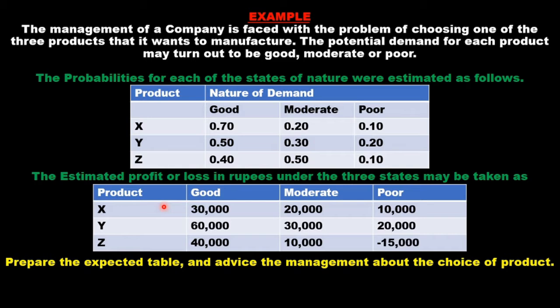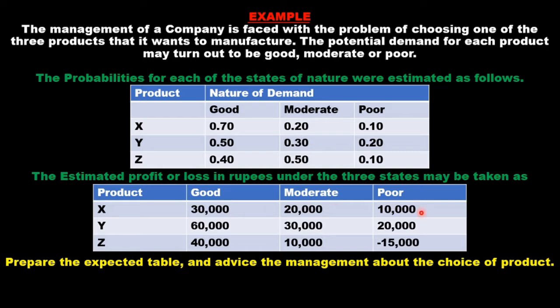Also, the company has estimated their expected profit or loss in rupees under the three states of nature. That means if the demand is good, the company expects to make a profit of 30,000. If the demand is moderate, they expect to earn a profit of 20,000.